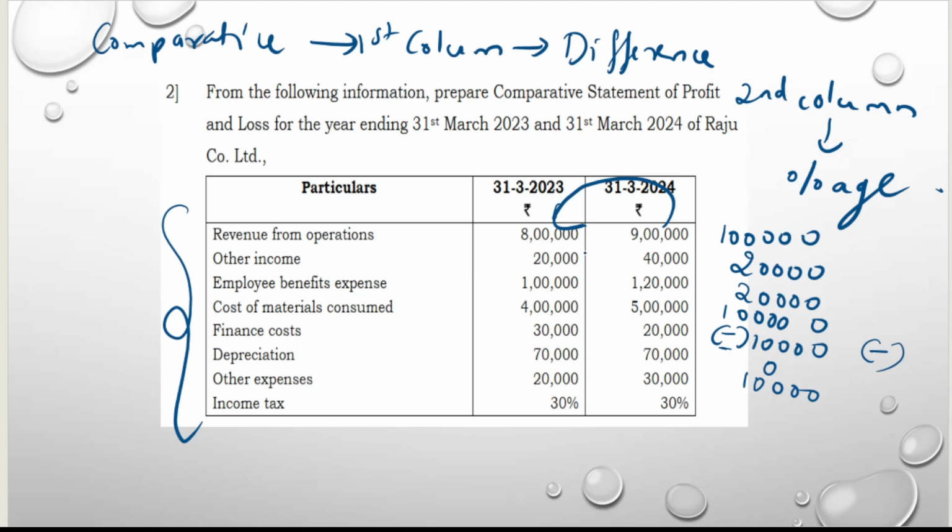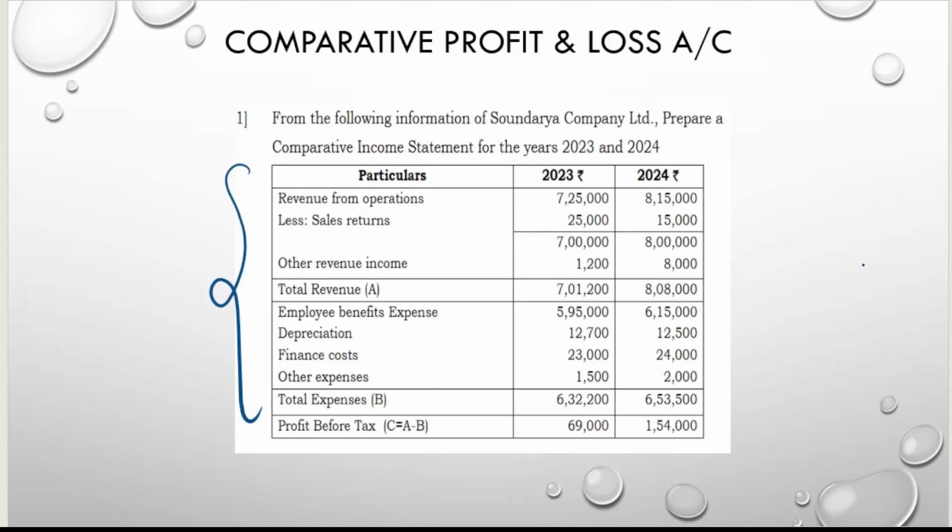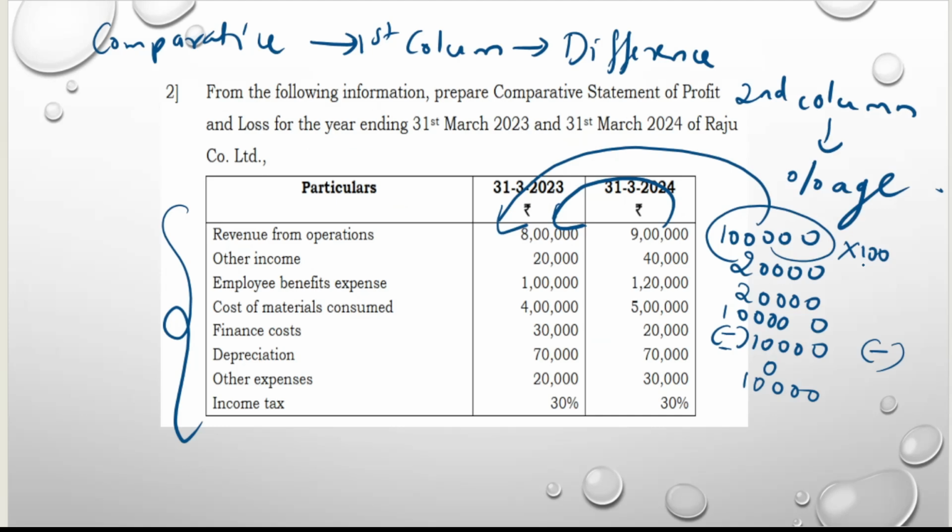How to find out the percentage, ma'am? This 1 lakh divided by this first column 8 lakh into 100. Like this you have to find the percentage. See, here I have solved one problem. How simple, how easy these problems are. So one thing they may ask: they will give it according to the format, you just write this and find the differences and the percentage. Another, they will not give it according to the format, you arrange it according to the format, then find the difference and the percentage.